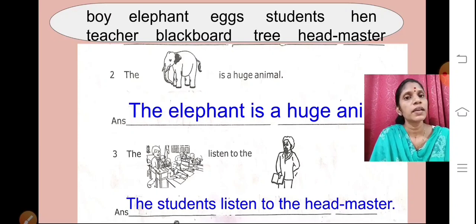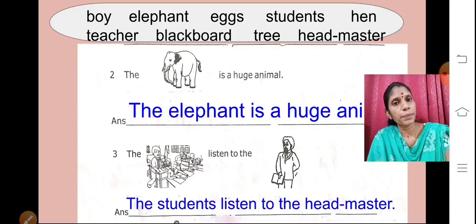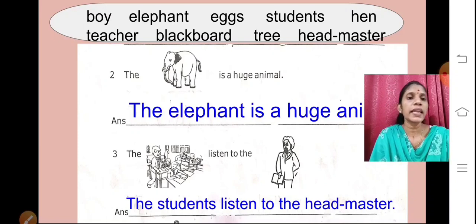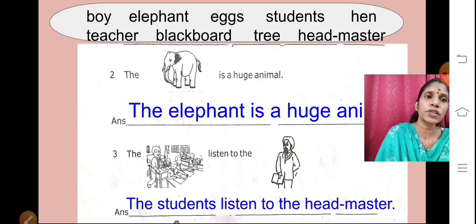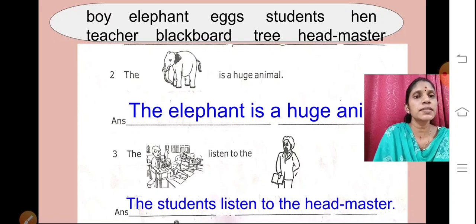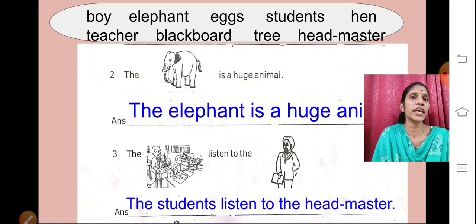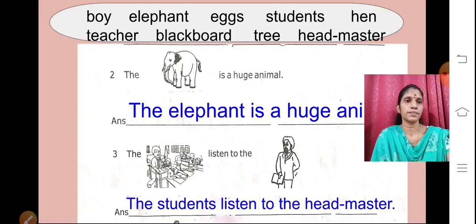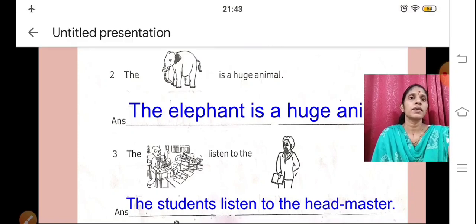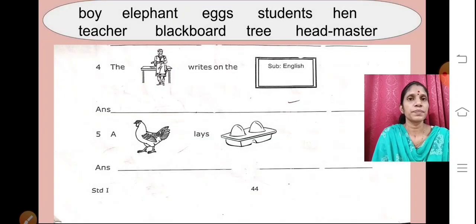Okay. Here the first letter is capital, and after writing the sentence, a full stop. The students listen to the headmaster. So here we have finished second and third. We will go to the next question.